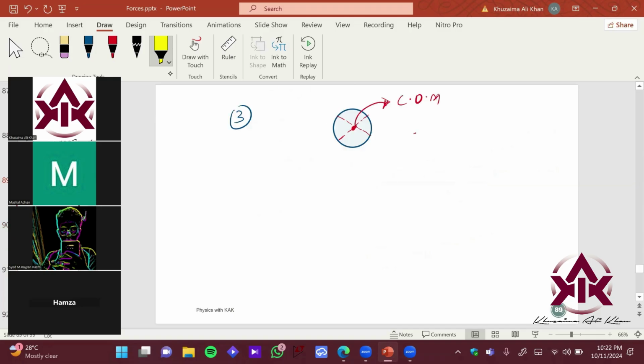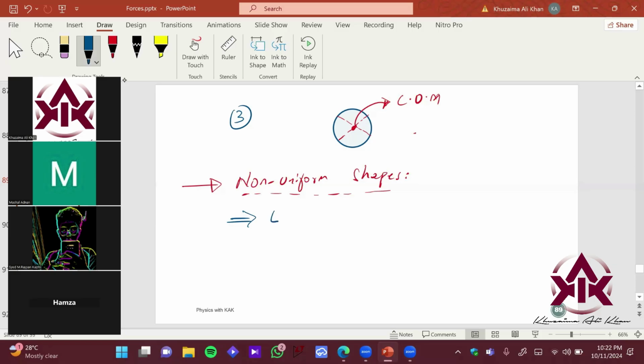Okay, so now let's start with the non-uniform shapes, right? ठीक है जी, इसके अंदर we'll find both. We'll find center of gravity, and also center of mass. Okay. So this experiment is called the lamina experiment, right? The lamina experiment.